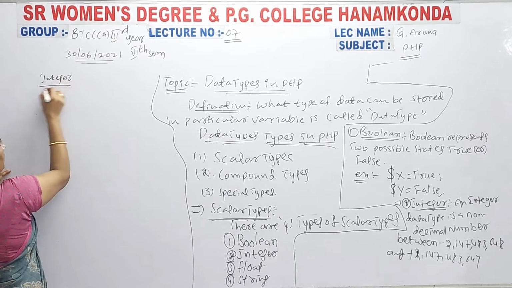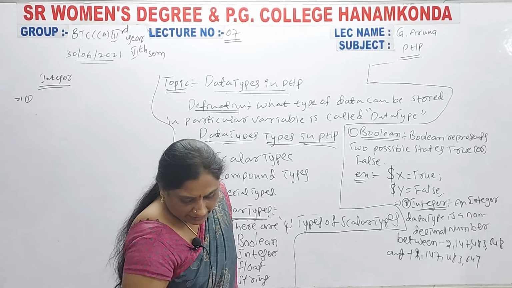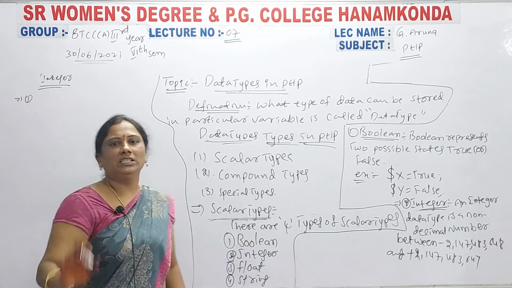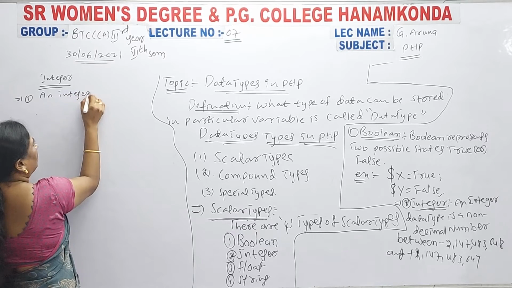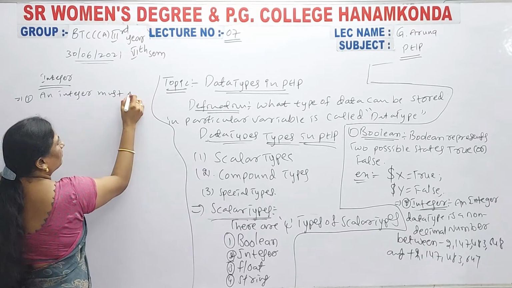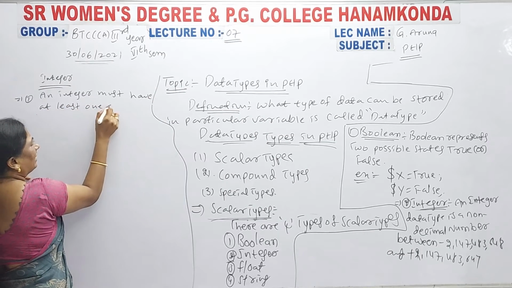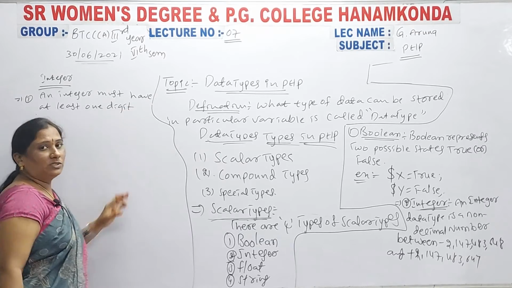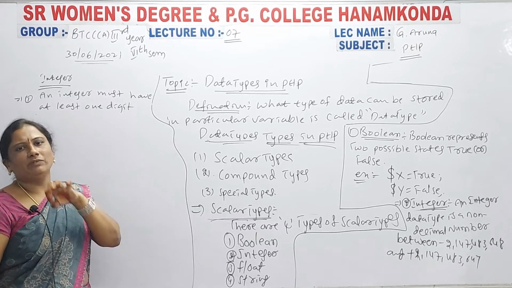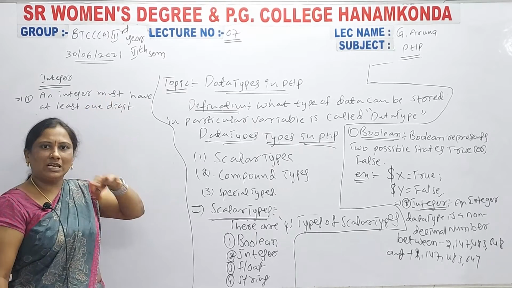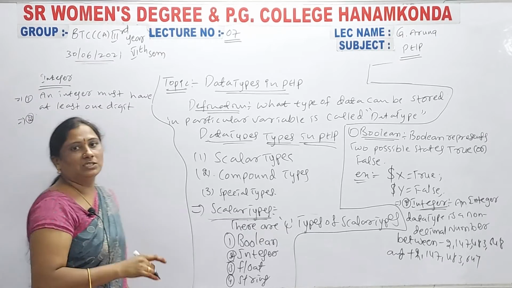Integer, you have to write here points. First point: what is that first point here? An integer must have at least one digit. Why? Because you are entering the numbers compulsorily. So when you are declaring an integer variable, you must enter at least one digit. That is the first point.